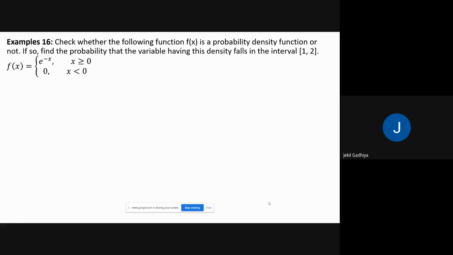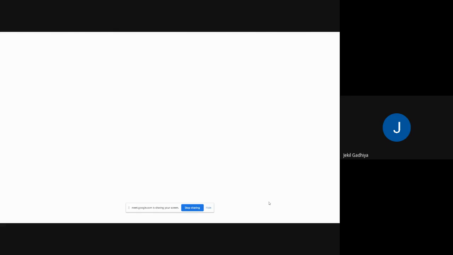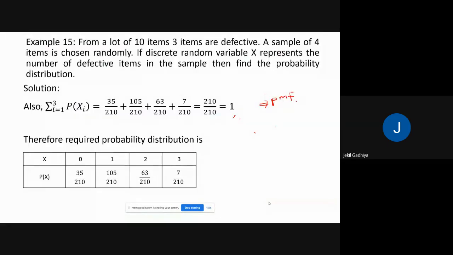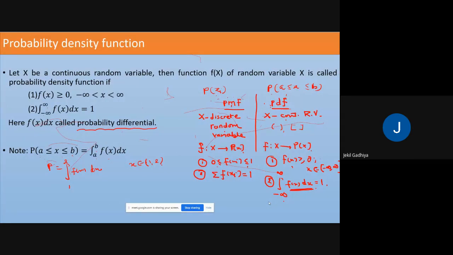Now to verify a probability density function, what is the condition? Let me just show you. Yes, these are the conditions. First of all, the value of the function must be greater than or equal to 0, and second condition is integration from minus infinity to infinity of f of x dx equal to 1.